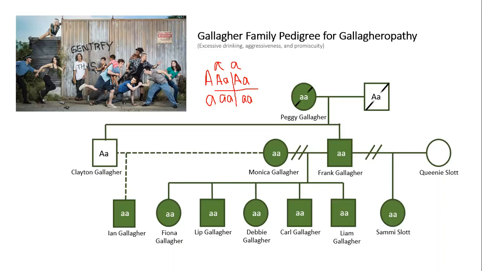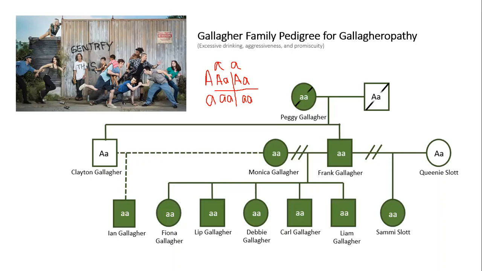After his divorce with Monica, indicated by the parallel strikes between the two, Frank married and divorced Queenie Slott, who had to be dominant for the trait as she did not exhibit the effects of Gallagheropathy. The two went on to have Sammy Slott, whose actions were just as reckless as her other half-siblings, making her homozygous recessive, and her mother ultimately heterozygous, as indicated by the cross we made earlier between Peggy and the unidentified male.